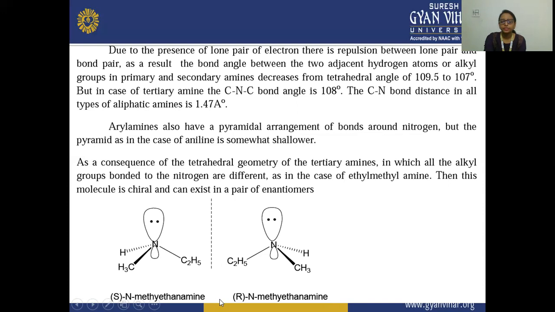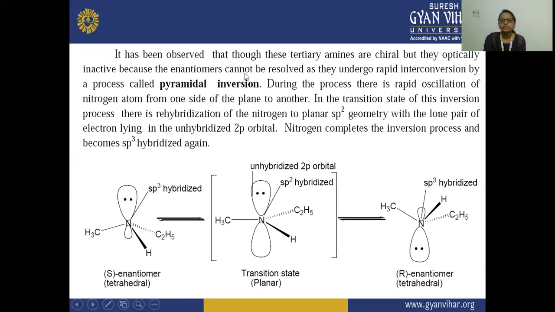This is your S and this is your R. Next, it has been observed that these tertiary amines are chiral, but they are optically inactive because the enantiomers cannot be resolved, as they undergo rapid interconversion by a process called pyramidal inversion. During this process, there is a rapid oscillation of the nitrogen atom from one side of the plane to the other side of the plane.